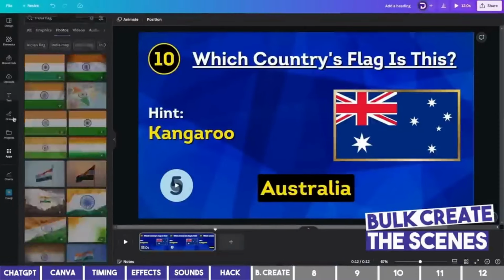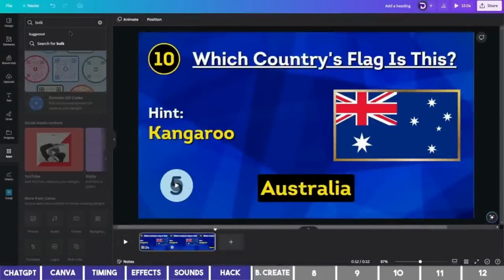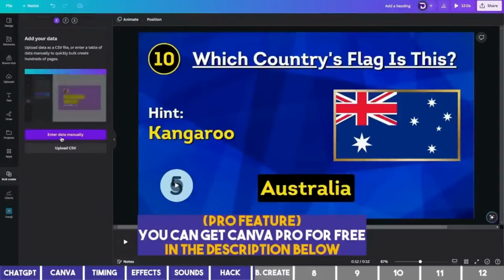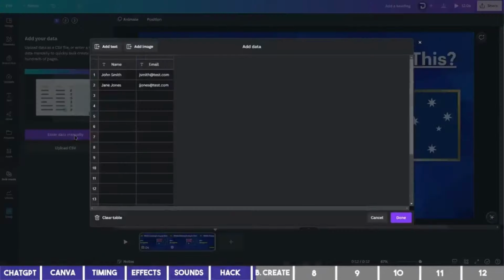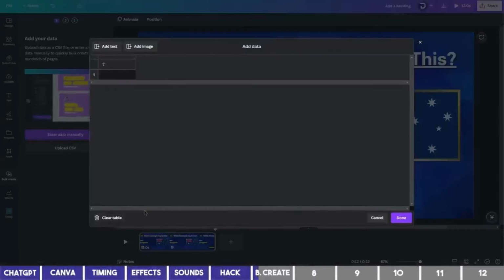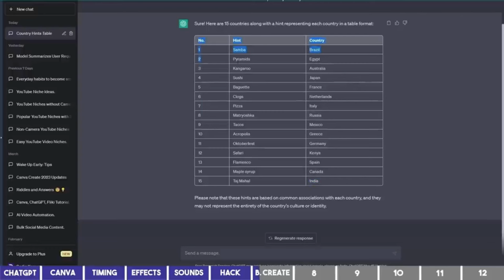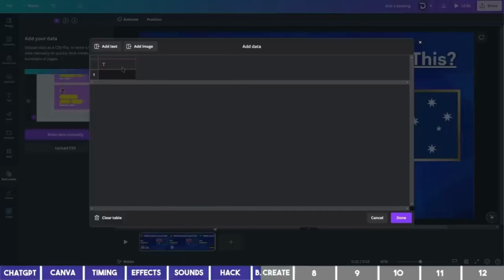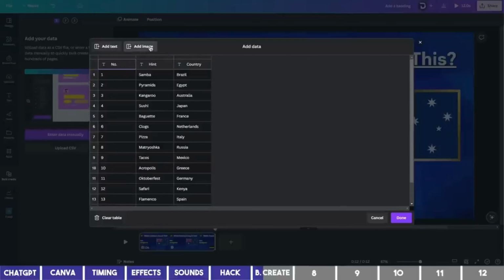Now go to the Apps section and search for Bulk Create. Click on the result, and choose the first option to enter your data manually. Clear the table first with the trash icon and go back to ChatGPT. Copy the table from the first row to the last, and paste it on the first box here on Canva. Then click on Add Image at the top to add a column for the photos.